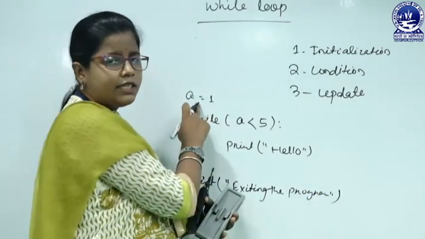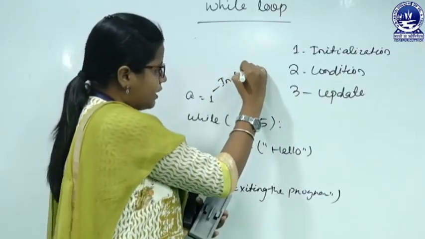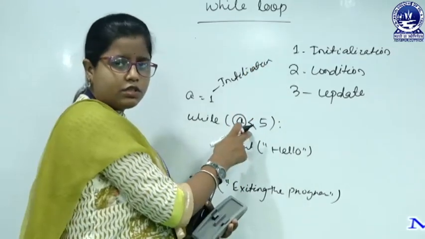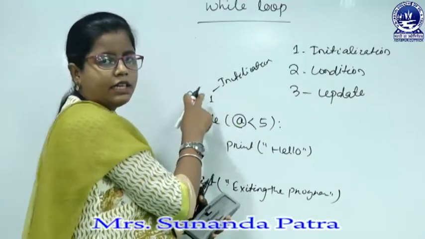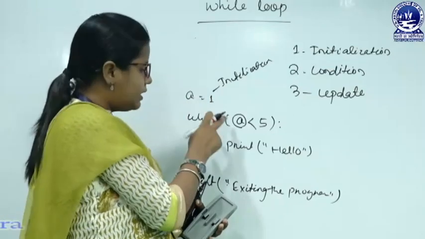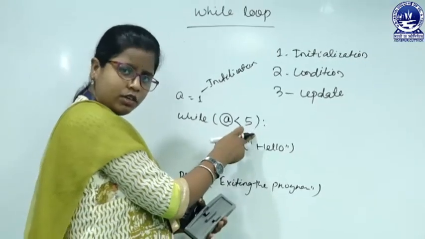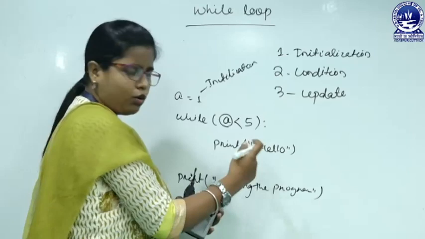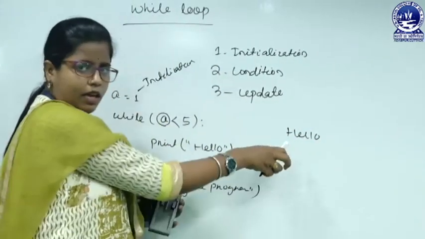Here a is what? 1. So, this is the initialization statement, because the a variable is used in the condition, that is the index variable, and here we are initializing a with 1. The 1 will be stored at a. Then here we have to check the condition, that is 1 is less than 5, true. Then we will go for the loop body, that is print hello. Our output screen will get printed by hello.